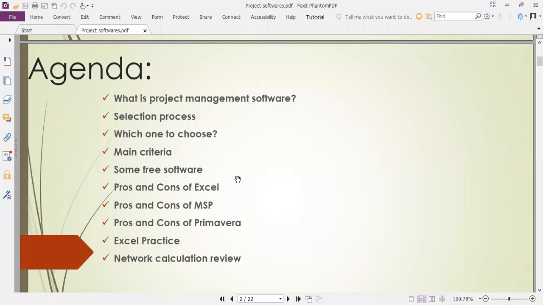We are using Microsoft every day on every PC, mostly Word or Excel. So we'll go for a little Excel practice and network calculation. That particular part is there in this PPT.